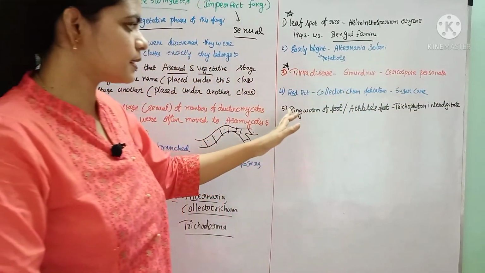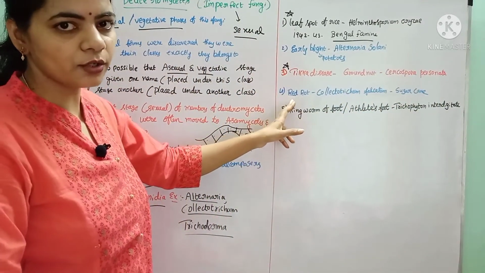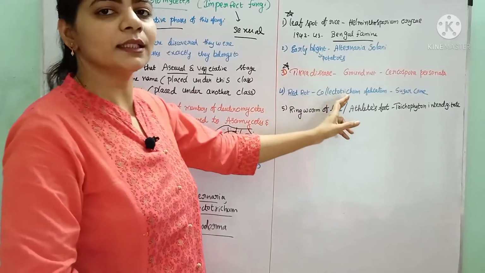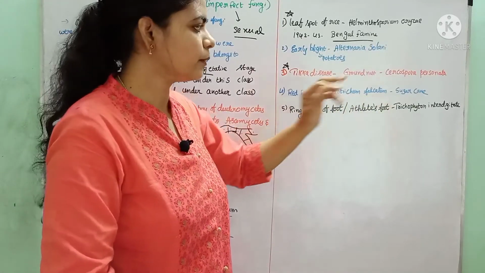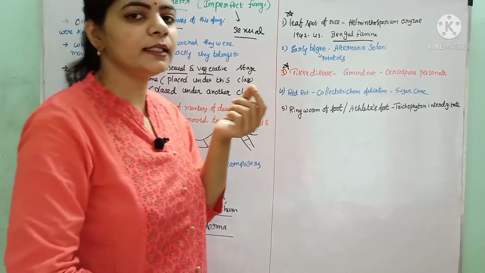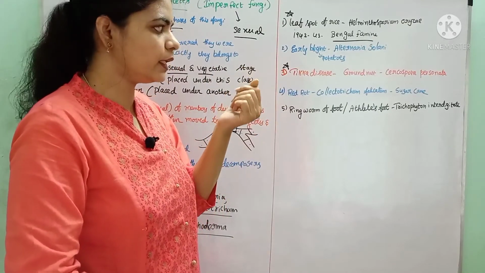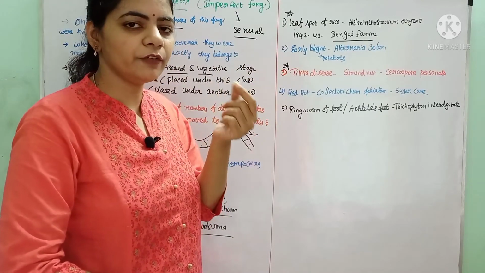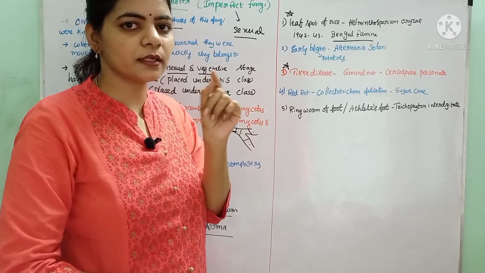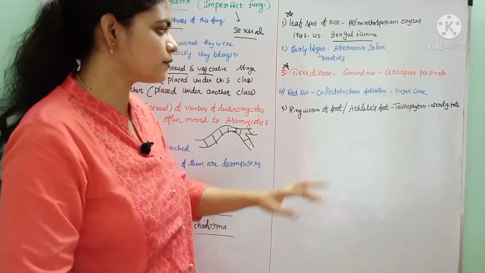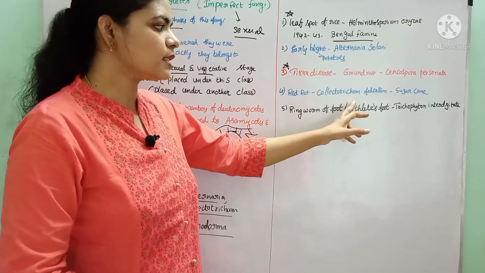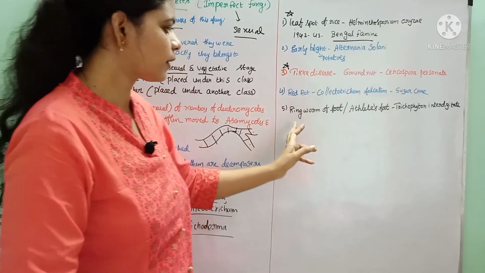And the next one is red rot of sugarcane, caused by Colletotrichum falcatum. Because of this, if we eat the sugarcane, in some regions in the middle we find red colored structures because of the fungal growth, that is Colletotrichum falcatum.